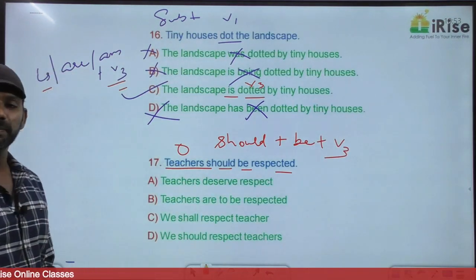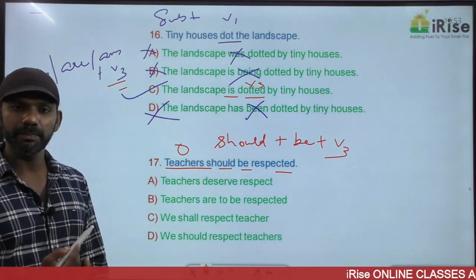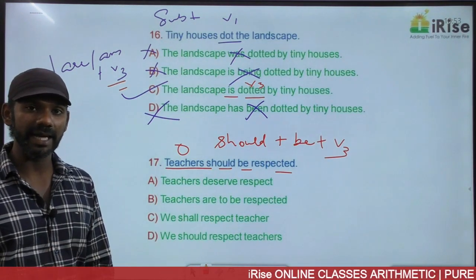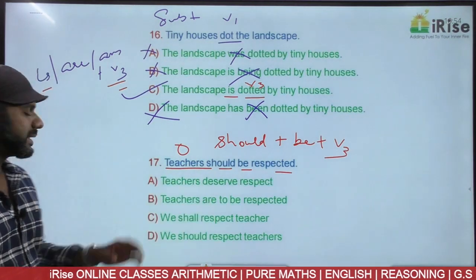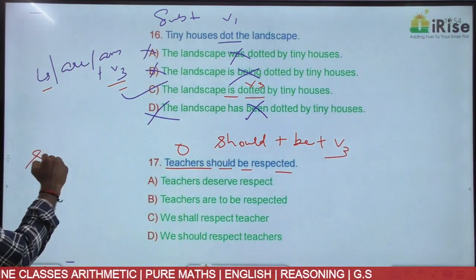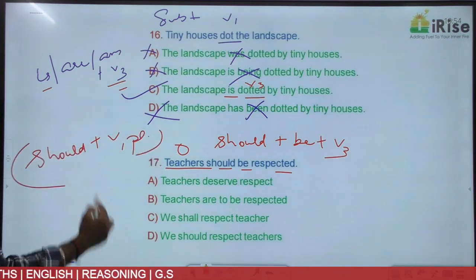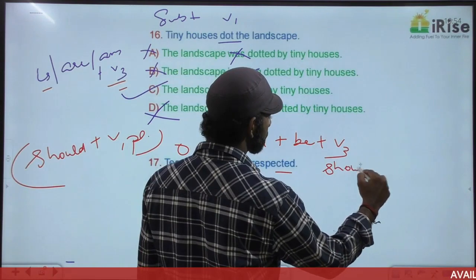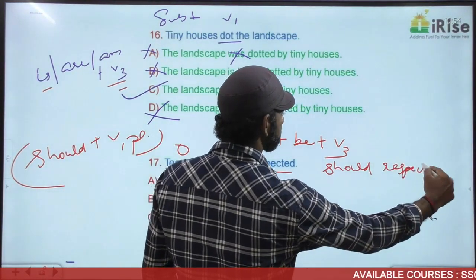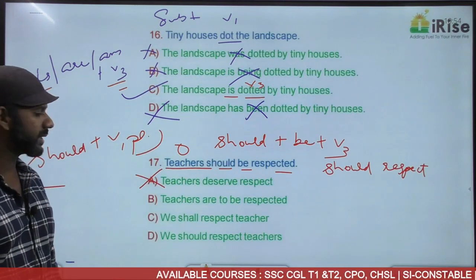And should plus be plus V3 is a structure that comes in the passive voice. So the question is in the passive voice. We want the answer in the active voice. Should plus be plus V3 comes in the passive voice. In the active voice, it becomes should plus V1. So should be respected should change to should respect. Clear? Based on that, A is eliminated. Should is not there.